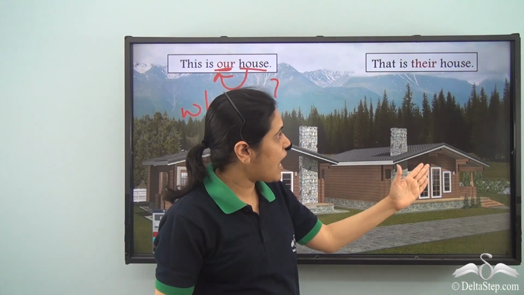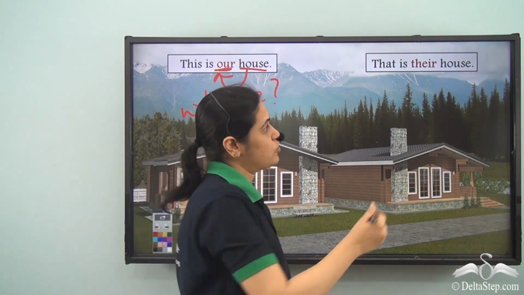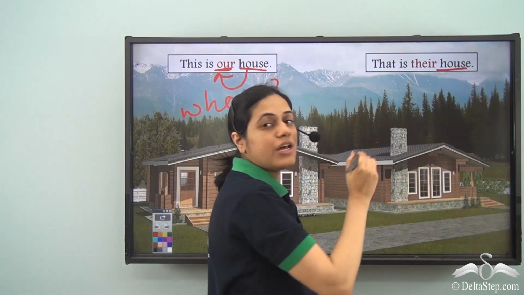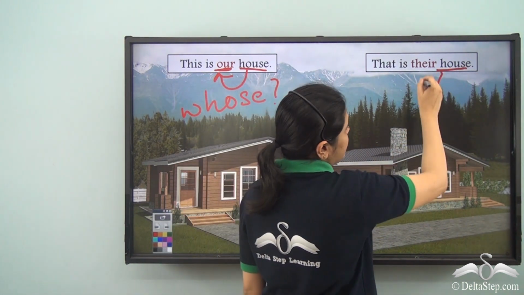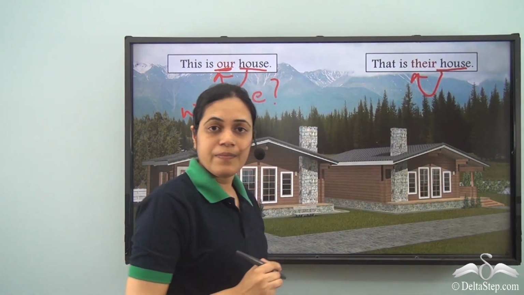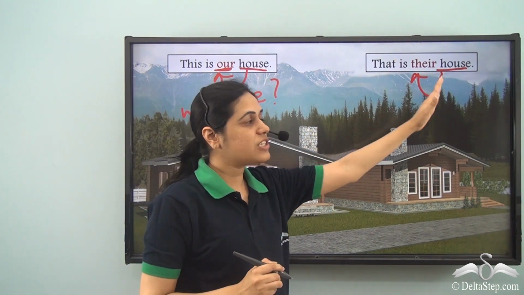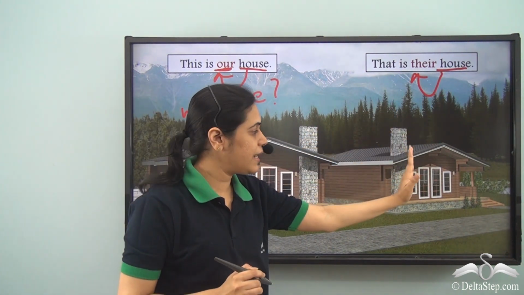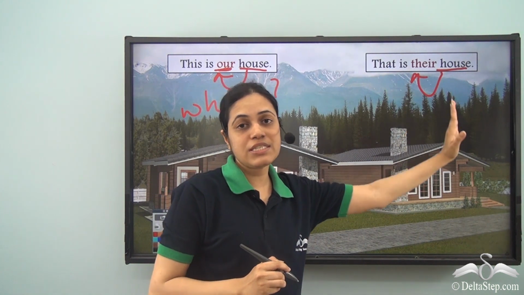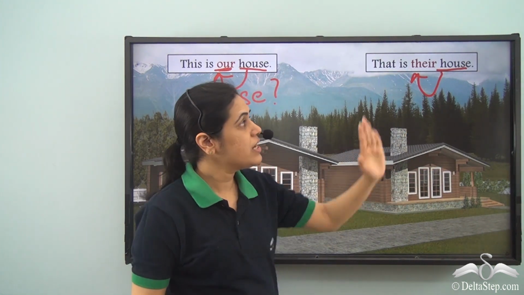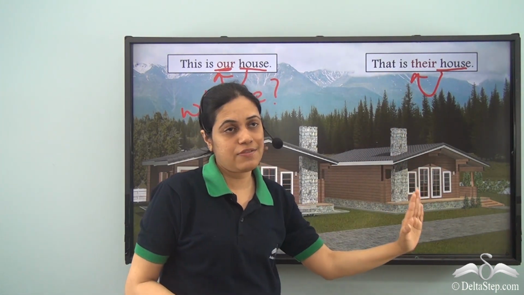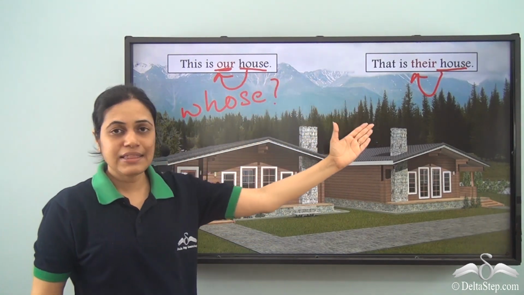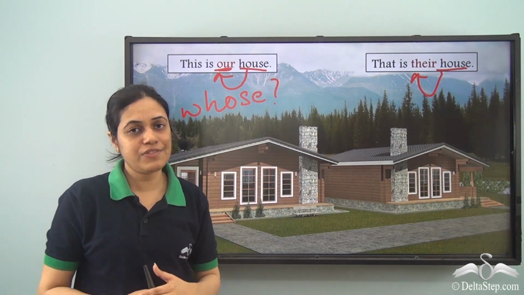Similarly, if I say that is their house, so describing the word house is their. So their is describing the word house, so it is an adjective, and because it is telling us whose house, it is a possessive adjective. So our and their are possessive adjectives.